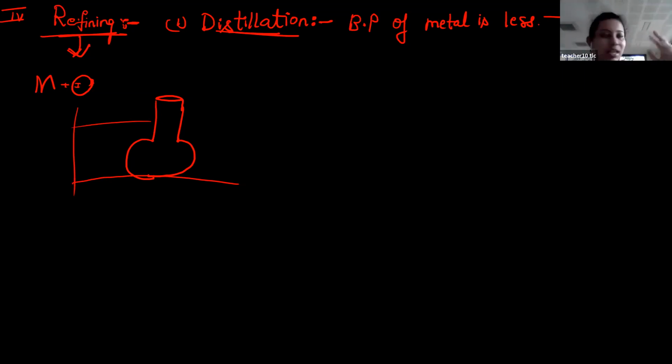Is this clear? Now you close all these windows as well as door. At that time I can't throw any student out, correct? So matter cannot be exchanged. But can I shout? Yes, I can shout. Some others can hear, correct? Energy can be exchanged. That is the case of closed system. Matter as well as energy both can be exchanged between the system and surrounding in case of open system. In case of closed system, only energy can be exchanged, matter cannot be.